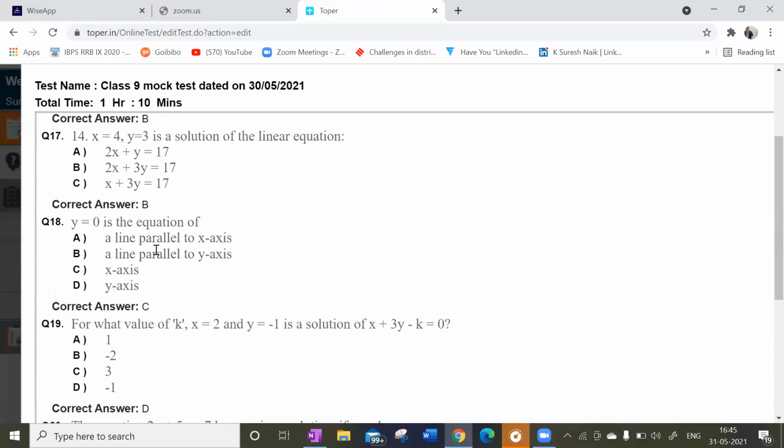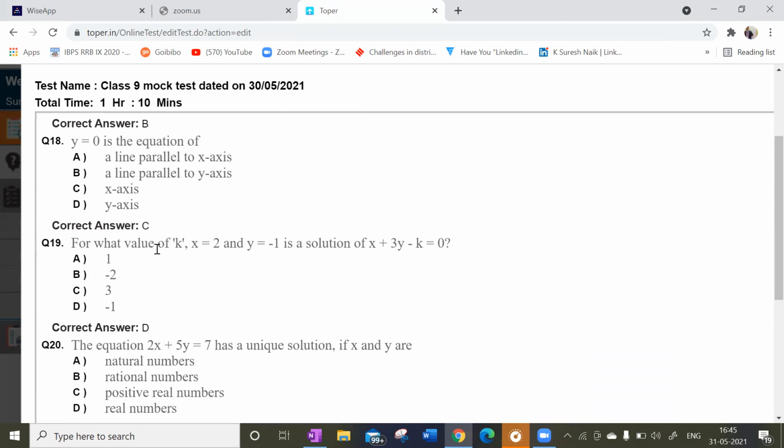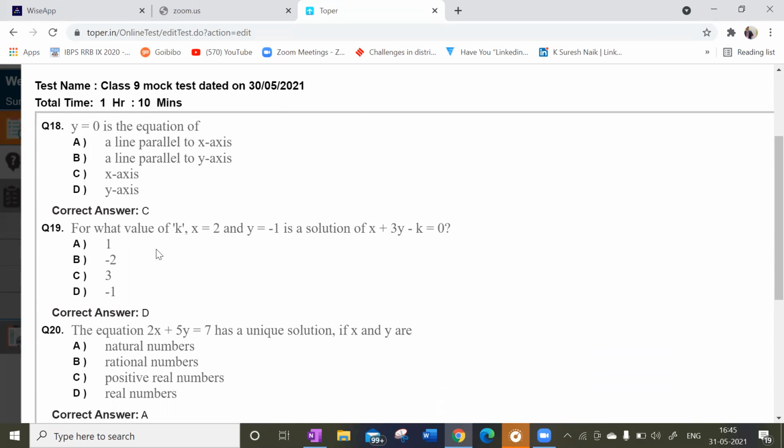Next, x is equal to 4, y is equal to 3 is the solution of the linear equation. Substitute. So option B is correct. Very good. So y is equal to 0 is a solution. Y is equal to 0 is the equation of which axis? X-axis. Only the x-axis will be having the y value 0.